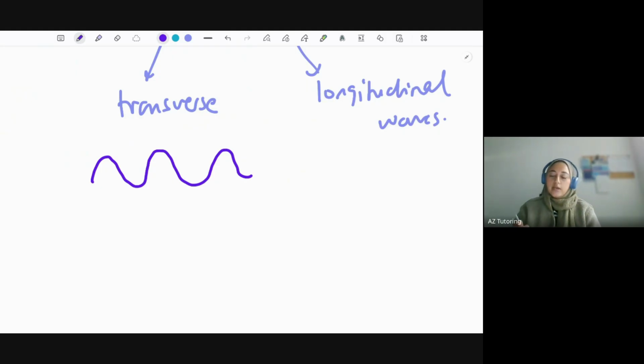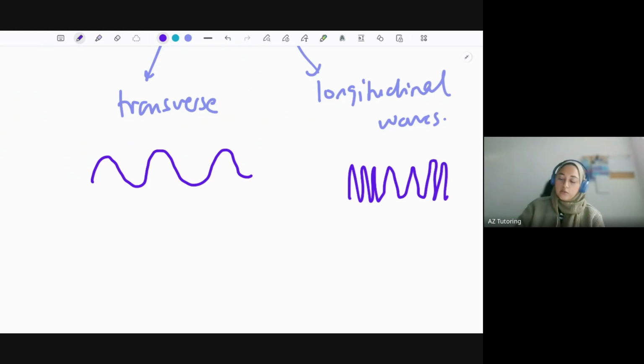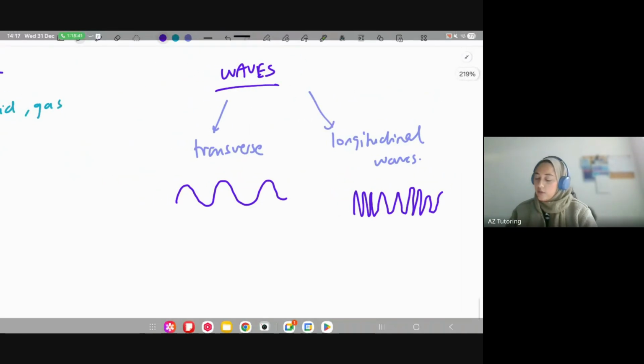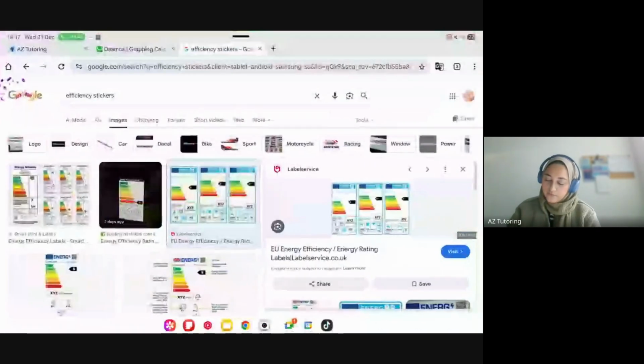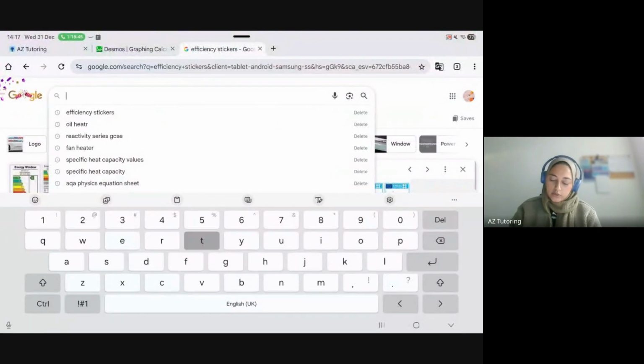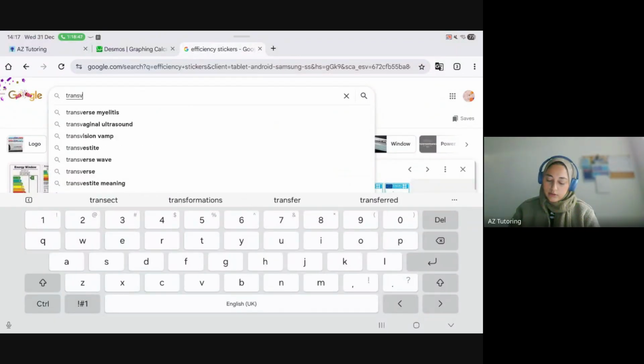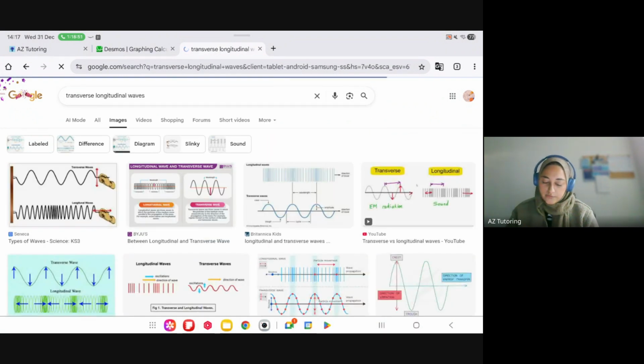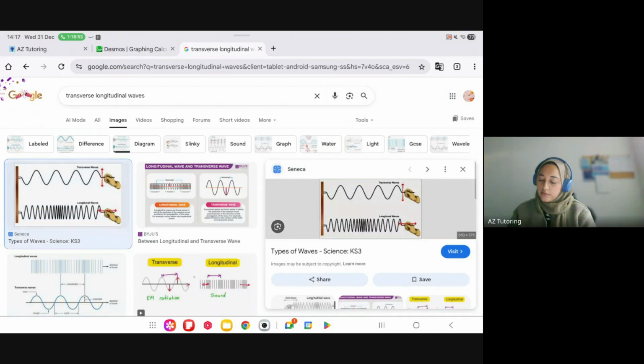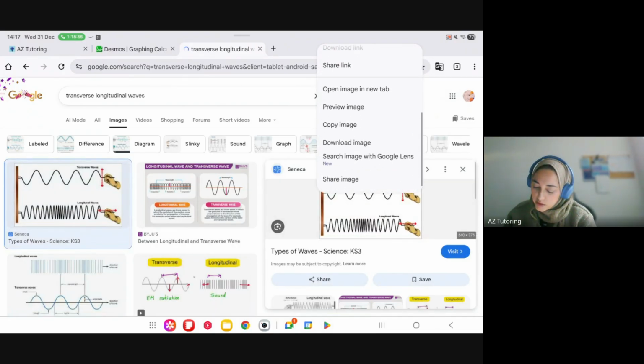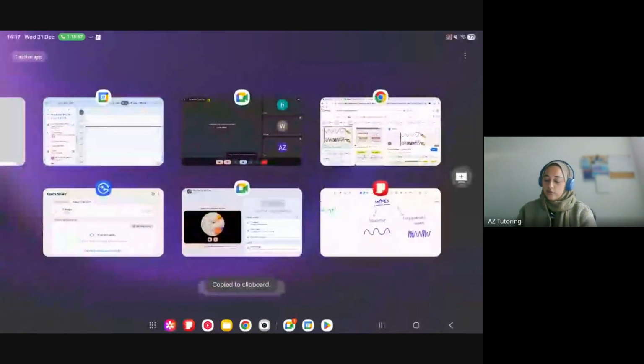Like so. And then longitudinal, so we can see each peak is essentially similar. Whereas with longitudinal, it can start off squashed and then it can go loose and then it can go squashed again. So it's different. Let me get a better diagram than what I've got and put it on the sheet. Transverse and longitudinal waves. So there you go. That's a good example. Let me speak a little bit about these as well for the last 10 minutes.